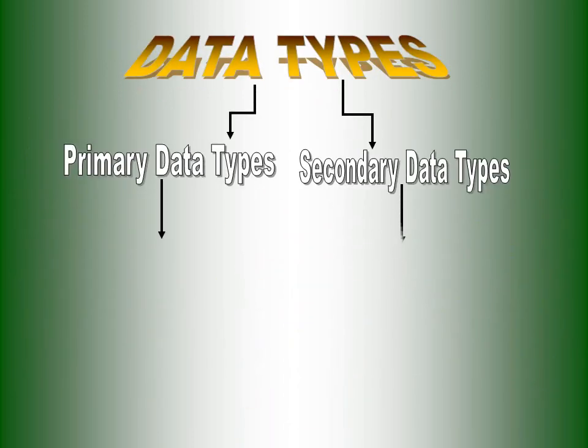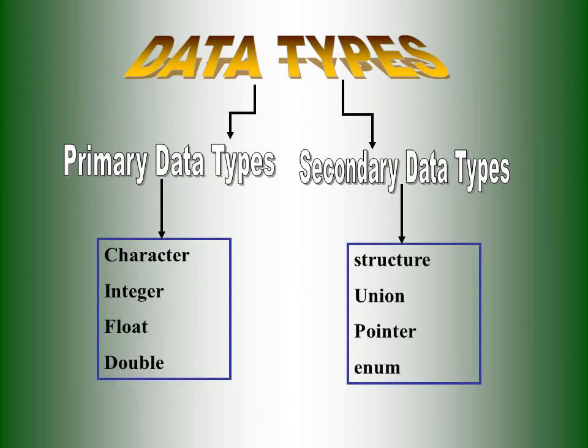Then another thing: we are seeing the data types in C++ programming. There are two kinds of data types in C++: primary data types and secondary data types. We already know the primary data types from C programming: character, integer, float, double. These are the main primary data types used in both C and C++ programming. We also have structure, union, pointer, and enum. These are the secondary data types in C++ programming. Similar to C programming, we have data types here. Let us see what they are actually.